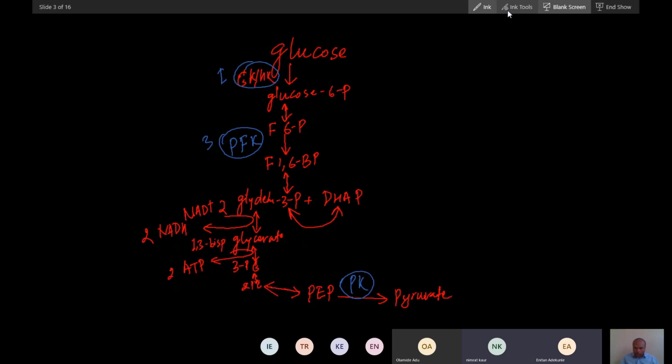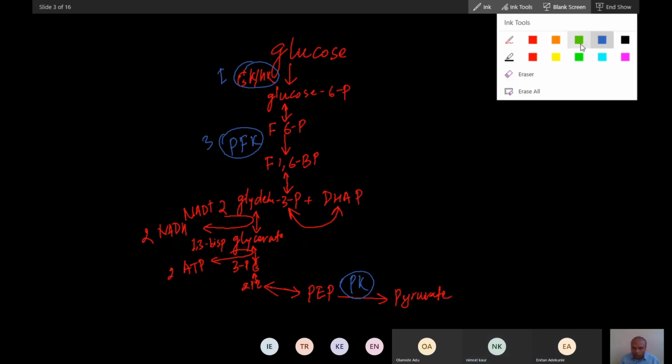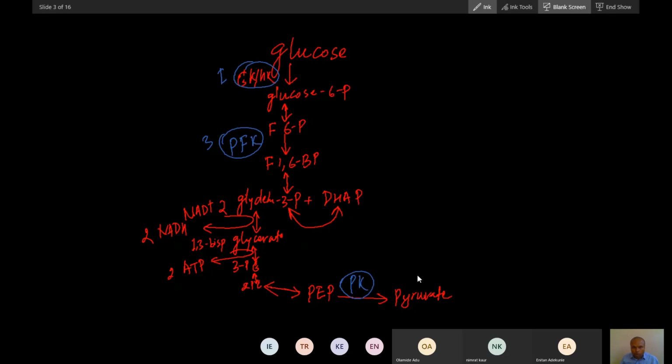Yes, sir. Now let's talk about gluconeogenesis. This is happening during the fed condition. Now in the fasting condition, what will happen? This pyruvate will convert into oxaloacetate by the enzyme pyruvate carboxylase. This is a biotin-containing enzyme. Whenever I say carboxylase, it requires biotin and ATP. Did you get this? And oxaloacetate again will convert into...